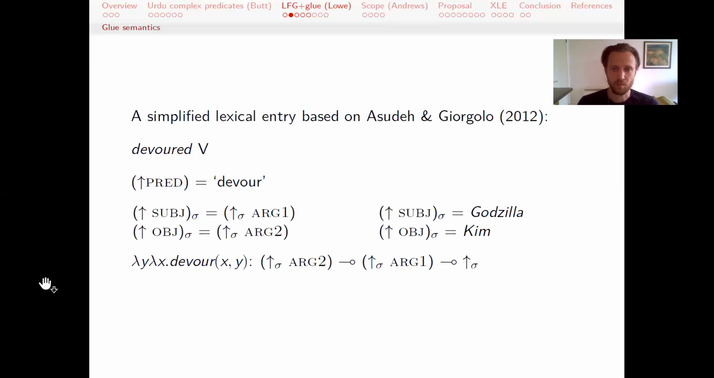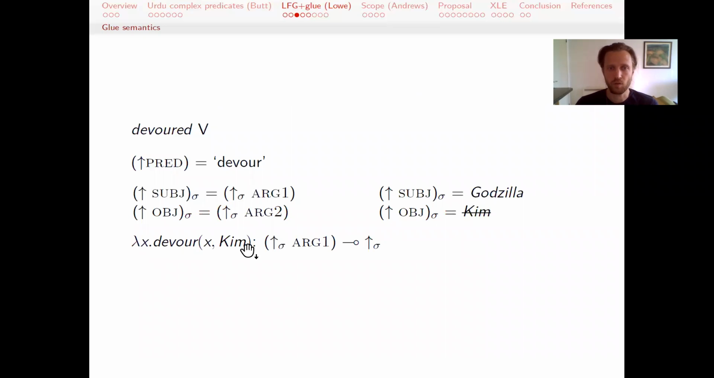So to give a very brief and rough abstract example, let's say in some sentence we find out that the subject is Godzilla and the object is Kim. Then because of this linking equation, we know that the semantic structure of the object is that of the arg2, and so that allows us to fill in the arg2 on the part of this glue side of this meaning constructor, which is associated with this value y on the left side. So we can fill that in, and we know that the patient of this verb devour is Kim.